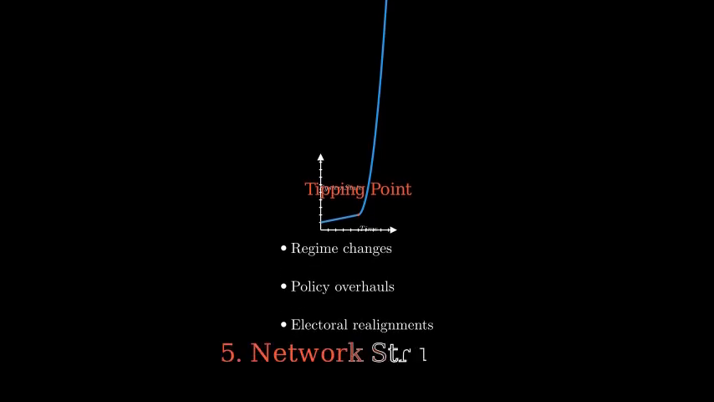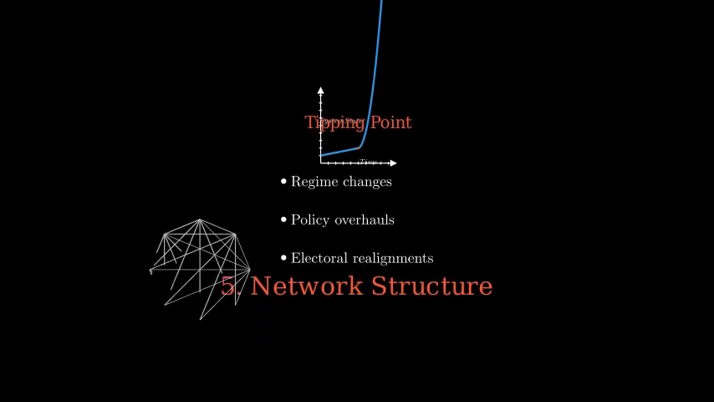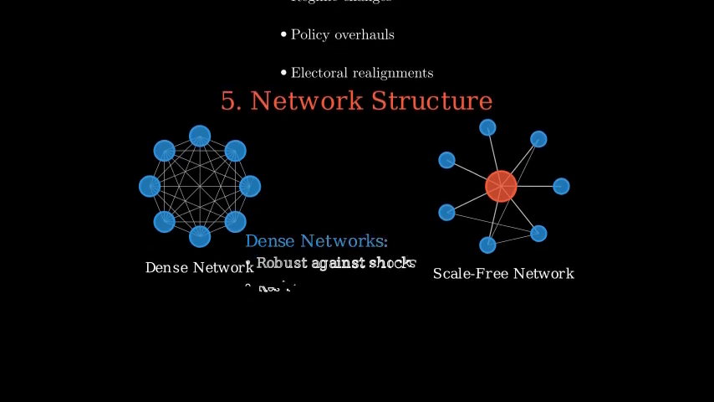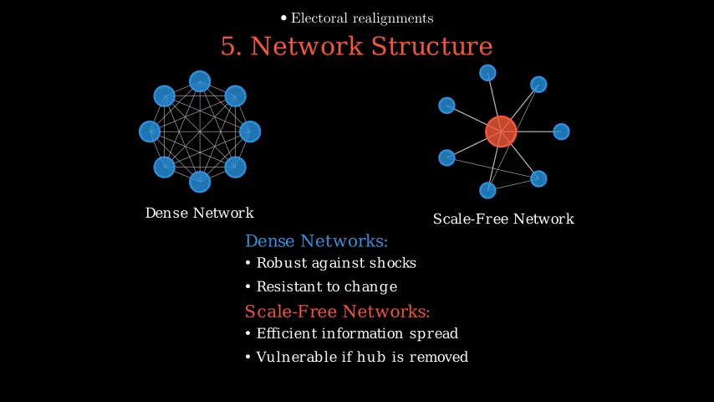The fifth key aspect is network structure. Political actors form networks: social, institutional, digital. The topology of these networks, how central or clustered they are, shapes the speed and reach of ideas, coalitions, or mobilizations. Dense, highly clustered networks can be robust against external shocks, but resistant to change. Sparse or scale-free networks can be vulnerable to disruption if a hub node is removed.